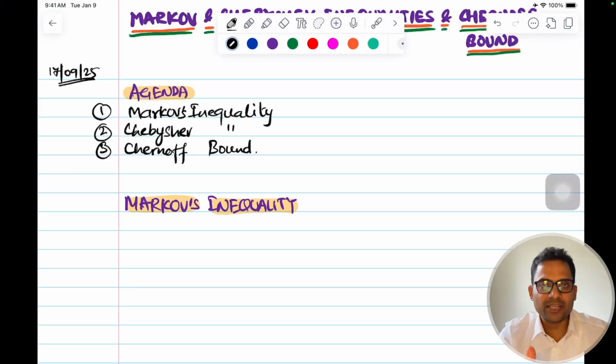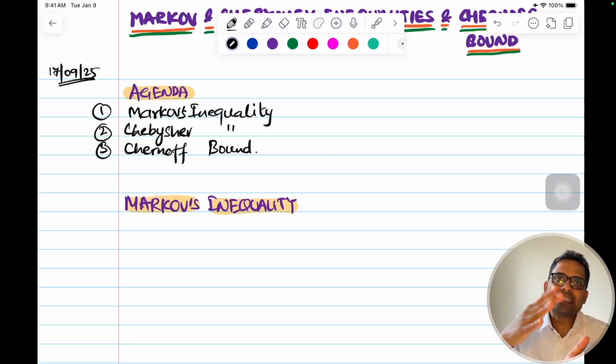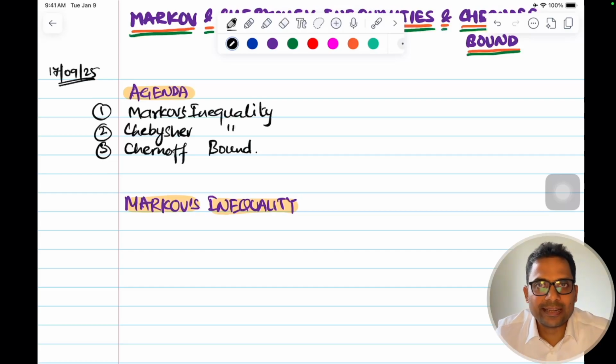That's the main intuition behind this. So the next question is, if I tell you the average height of a sample is 150 centimeters, can you give me an upper bound of the probability of finding someone whose height is greater than 200 centimeters? That's what Markov's inequality gives you.